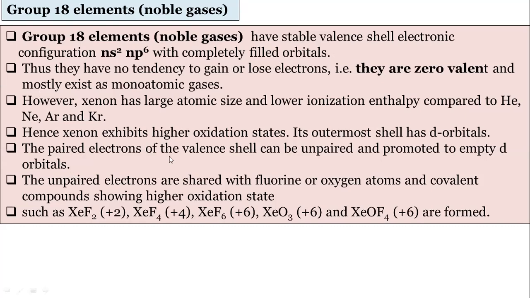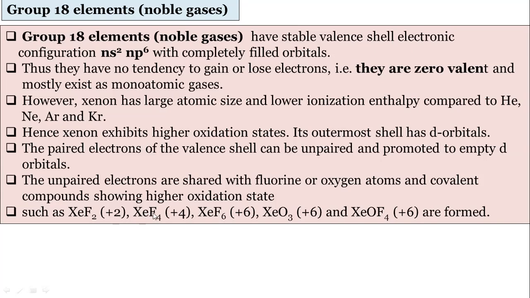In the case of xenon, paired electrons can be promoted to the empty d orbital, because xenon has an empty d orbital. Excitation always takes place when energy is accepted. So excitation means the paired electrons can be shifted into the empty d orbital. If unpaired electrons are there, xenon can form compounds with fluorine and oxygen. Some compounds are shown here, XeF2. Here fluorine always has the -1 oxidation state, so xenon has the +2 oxidation state.